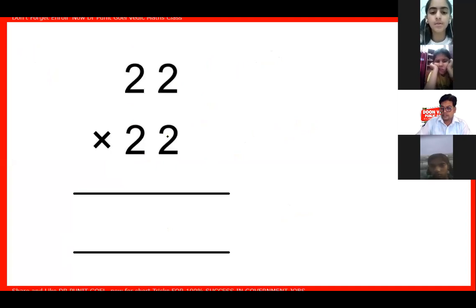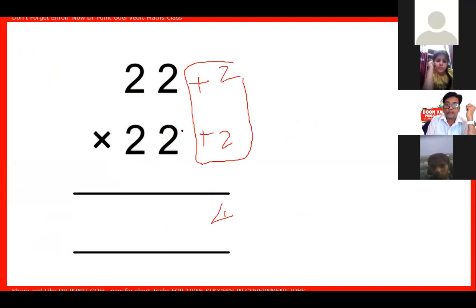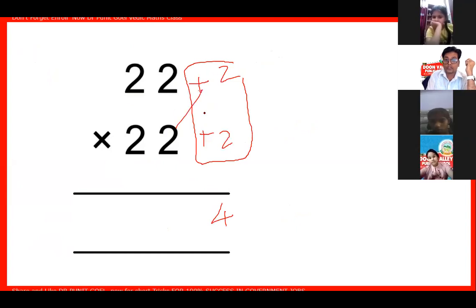Now do this. 22 multiplied by 22. What I will do? Plus 2, plus 2. 2 is to be multiplied by 2 gives me 4. This cross, both cross will give me what? 24.